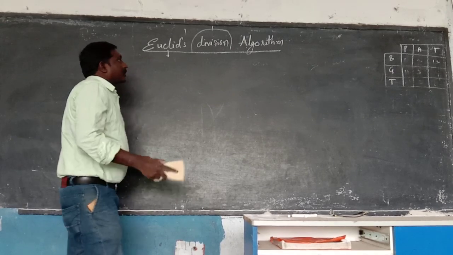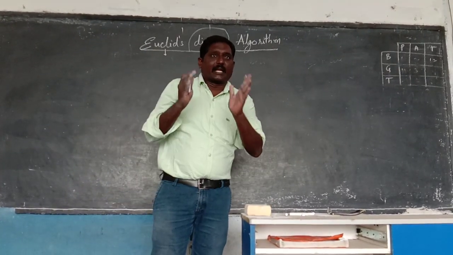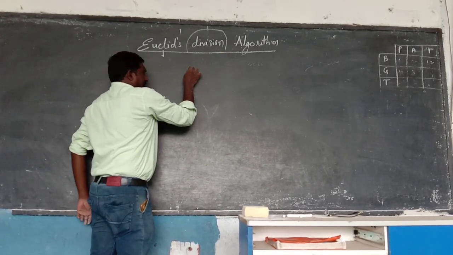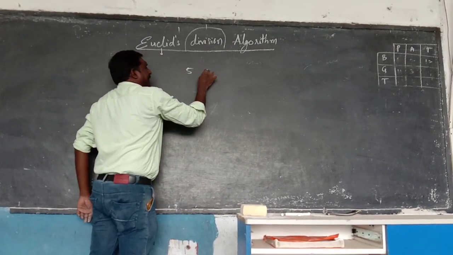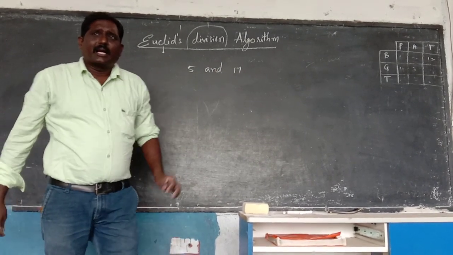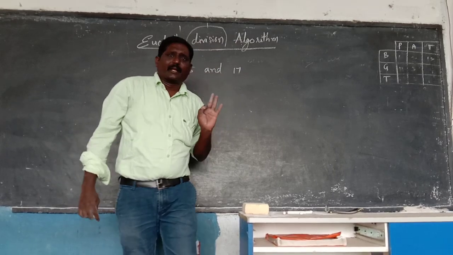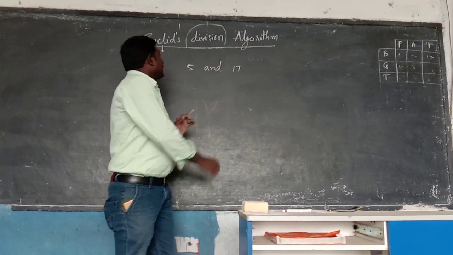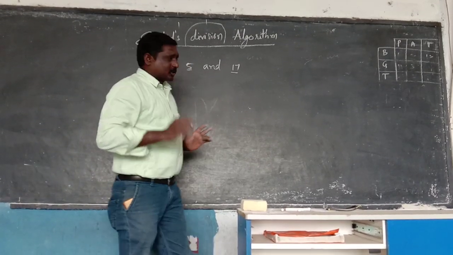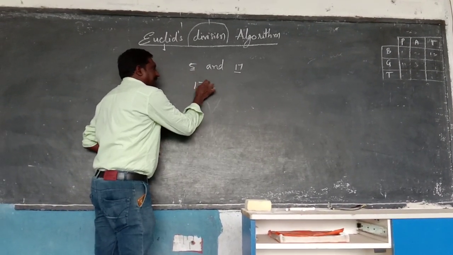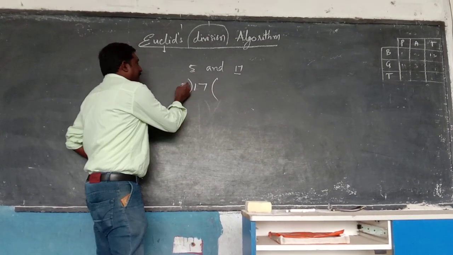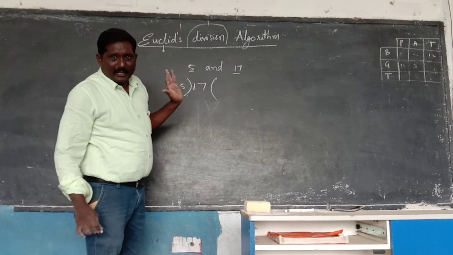Okay. Now first I am going to tell you the division algorithm. Let us take one example. I am taking 5 and 17. I am doing the division between the numbers 5 and 17. In this, which one is the biggest one? 17 is the biggest one. So I am taking 17 in the middle and I am dividing with the number 5.